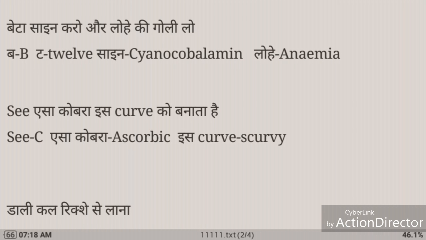बेटा साइन करो और लोहे की गोली लो. बायर refers to B, tar refers to 12, sin refers to cyanocobalamin and lohe refers to anemia. So deficiency of vitamin B12 may cause you the disease of anemia.